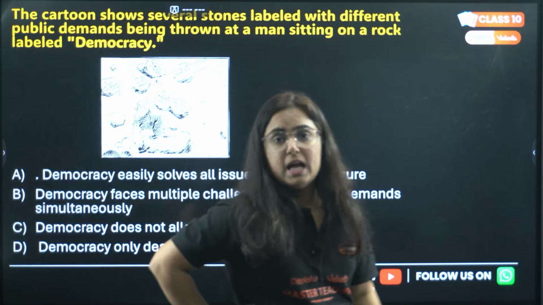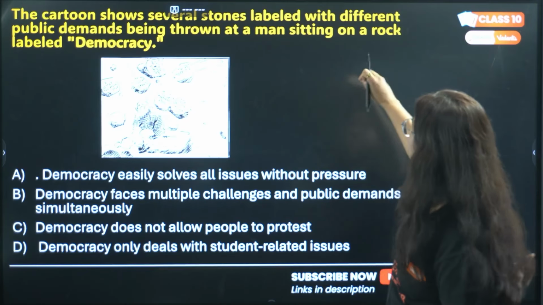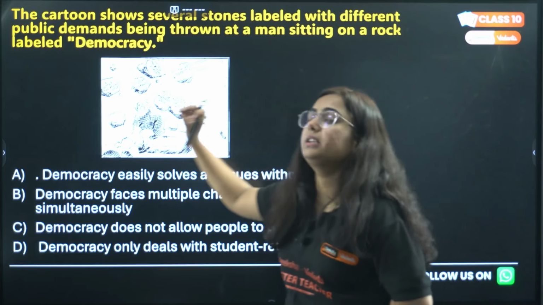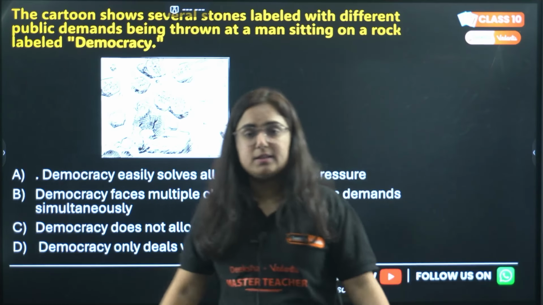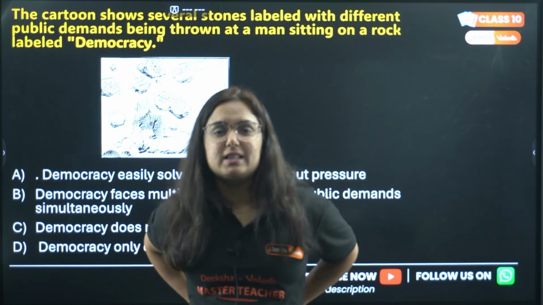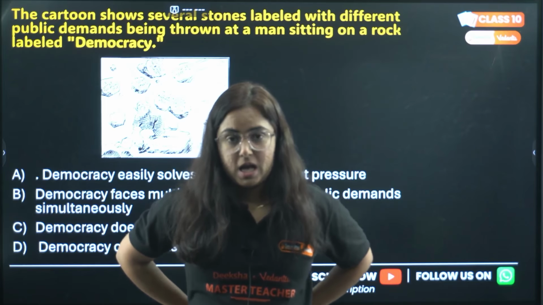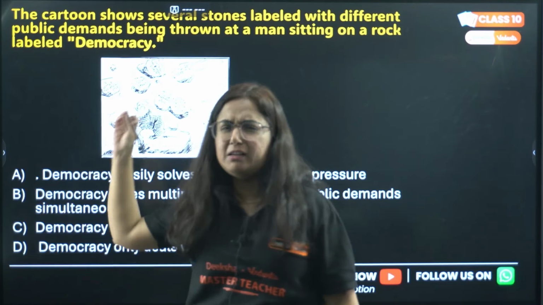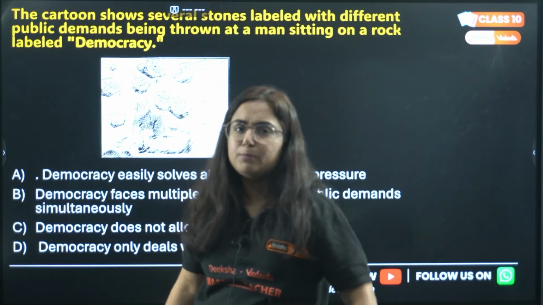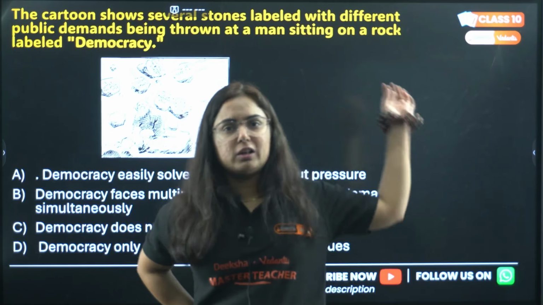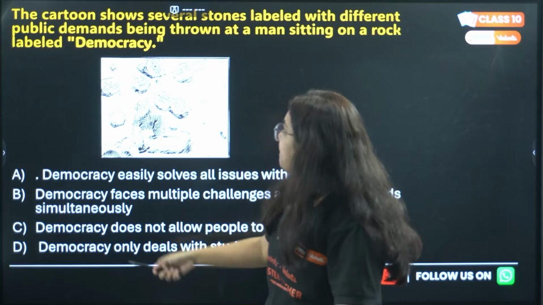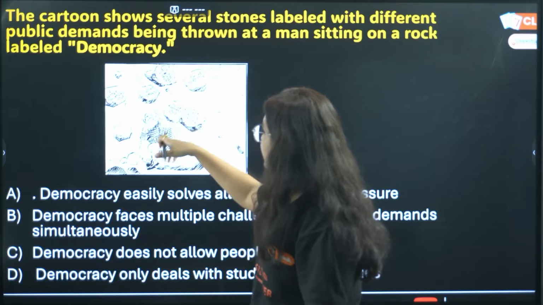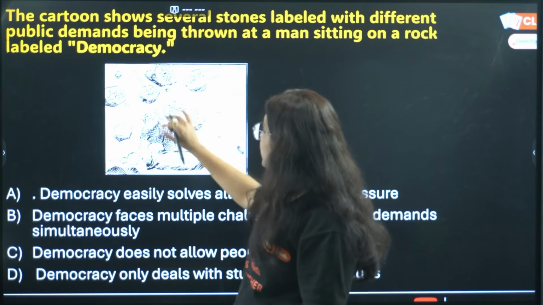Fine. The cartoon shows several stones labelled with different public demands being thrown at a man sitting on a rock labelled democracy. Now there is a person sitting on a rock labelled democracy, considered the prime minister of a nation. Now all the people are throwing demands at the prime minister: I want this, unemployment is the issue, educated unemployment is the issue, we do not have food, we do not have jobs, etc. In this you can see protest against police excesses, demand for a separate state, students' demands, and many more.